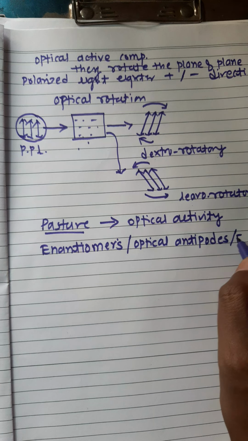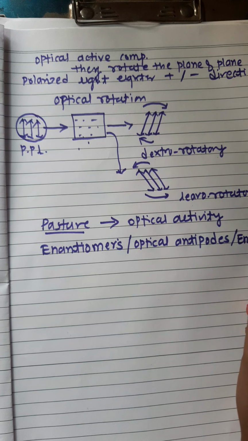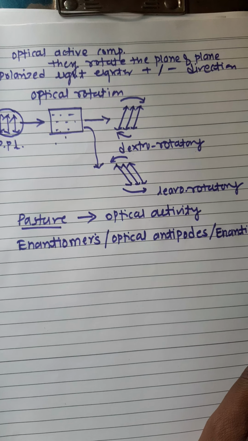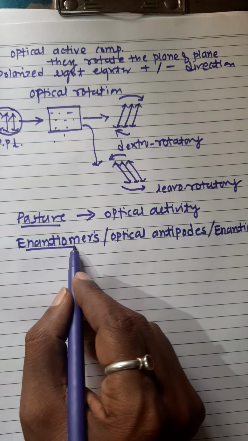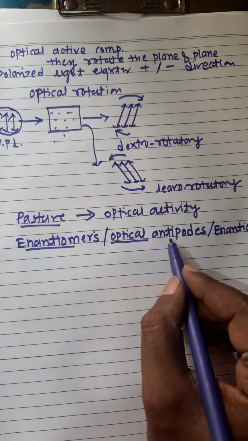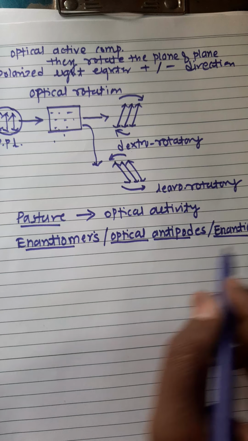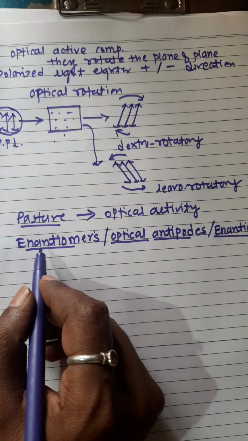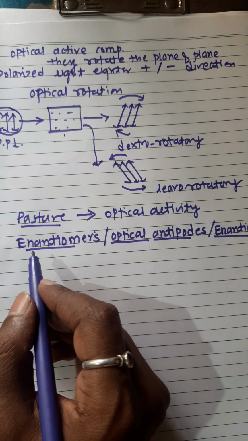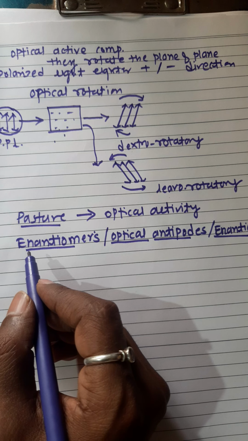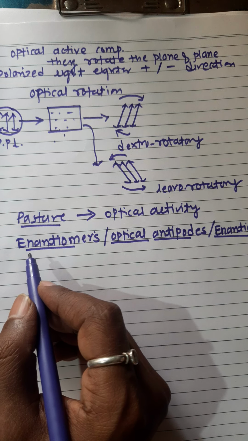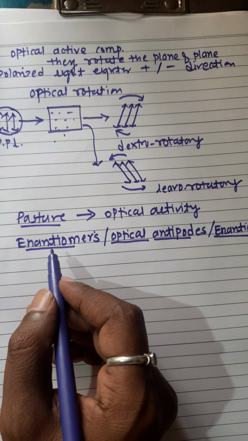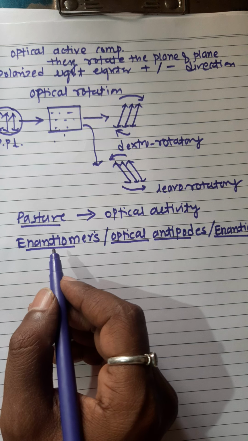These are the same. What are enantiomers? Enantiomers have the same physical properties, that is melting and boiling point, refractive index, but the rotation is opposite to each other.